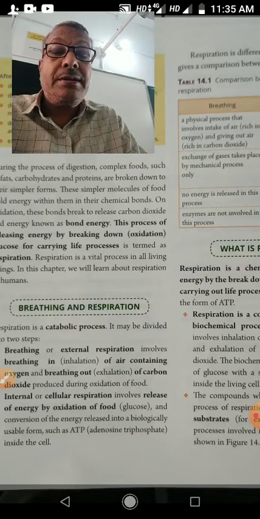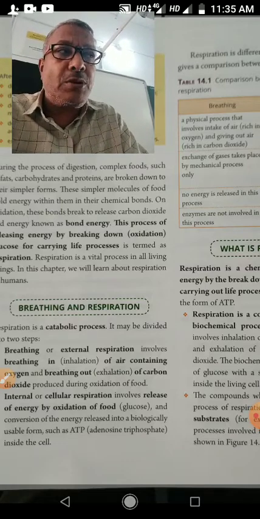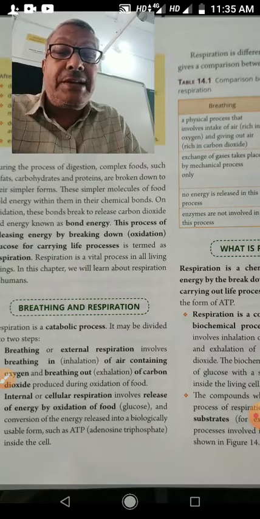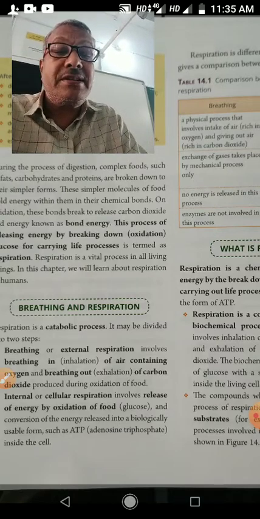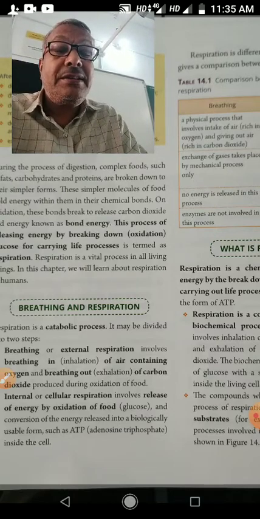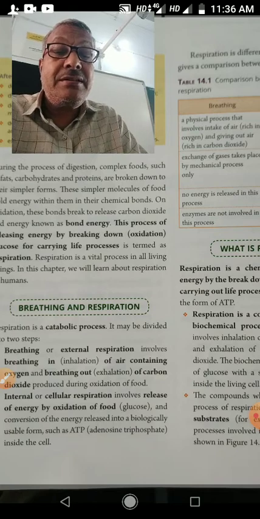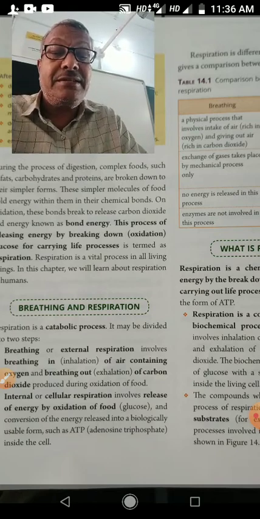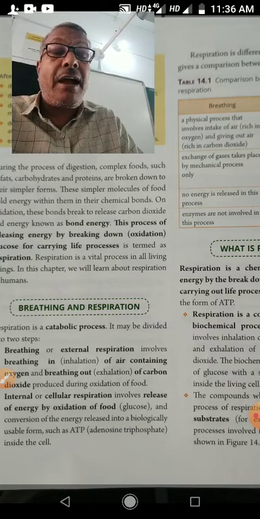So I told you respiration is a catabolic process. It is completed in two major steps. First is breathing, that is external respiration. In external respiration, there is inhalation, that is breathing in. Fresh air of the atmosphere is taken in.